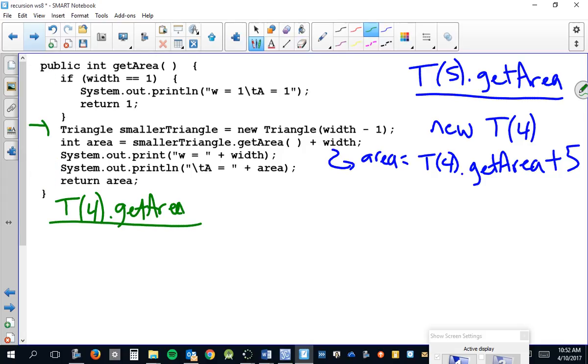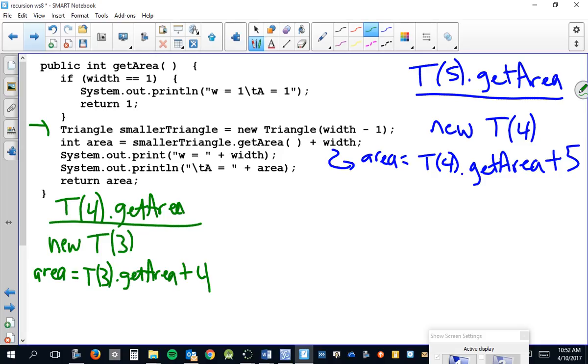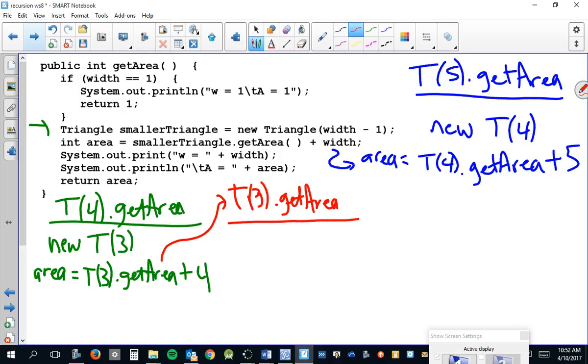We do this, so we create a new triangle, size 3. And then the area of this triangle is going to be the area of the smaller triangle plus the current width. The current width is 4, right? But once again, we have to do a recursive call, so we're calling the T3 getArea method. That's T3. Just trust me. And we have a new triangle of size 2.